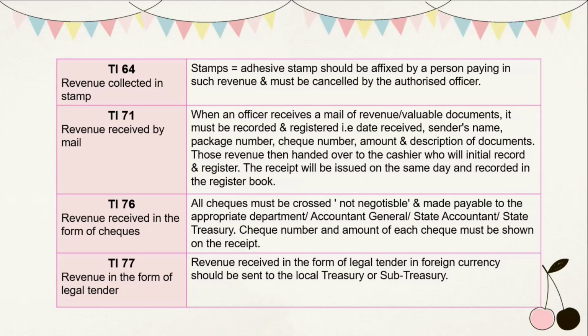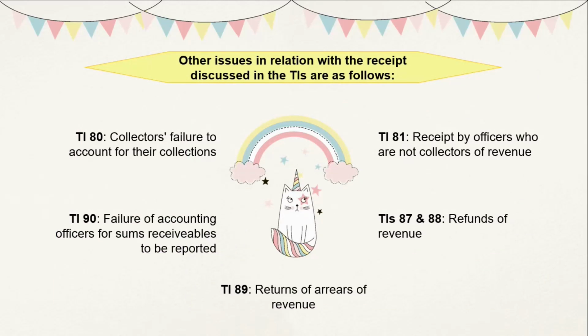in stamp. Treasury Instruction 71, revenue received by mail. Treasury Instruction 76, revenue received in the form of check. And Treasury Instruction 77, revenue in the form of legal tender. There are also other issues in relation to the receipt discussed in the Treasury Instruction. Treasury Instruction 80, collectors' failure to account for their collection.